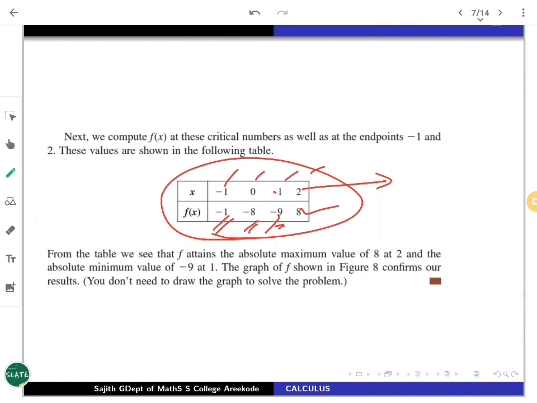So first determine the critical points in the open interval, work out the evaluations of f at those along with the endpoints, then list them. From that you can determine where these extrema are occurring. So maybe that makes it more clear.